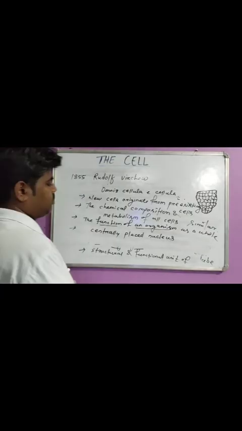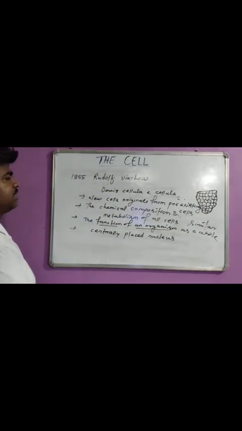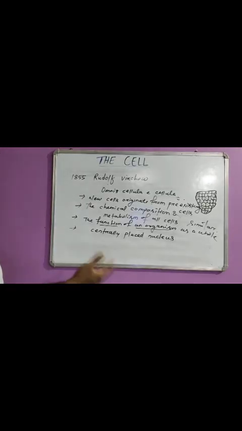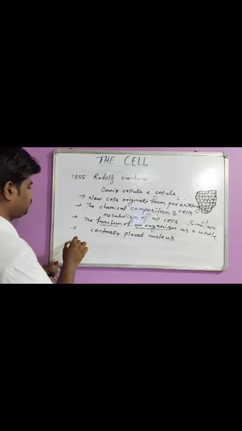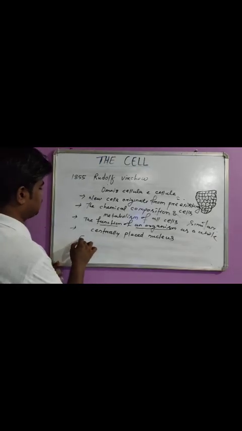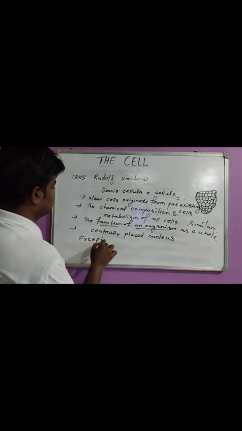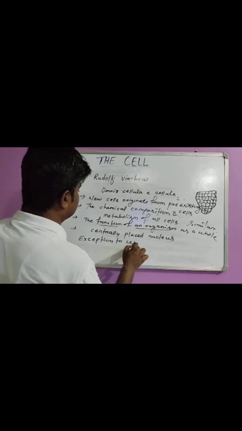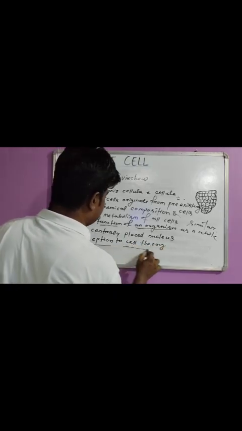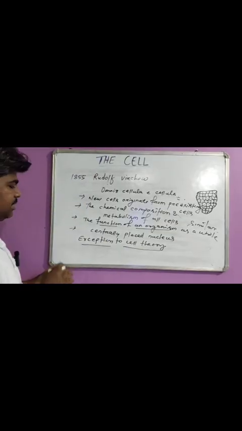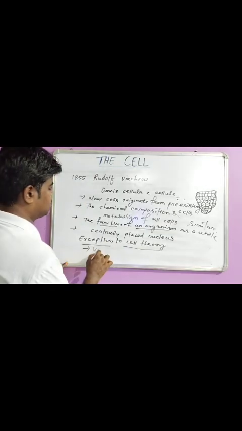And thereafter, some organisms were found that do not obey the cell theory. So we study it as the exception to cell theory. Which organisms do not obey the cell theory? First are the viruses.